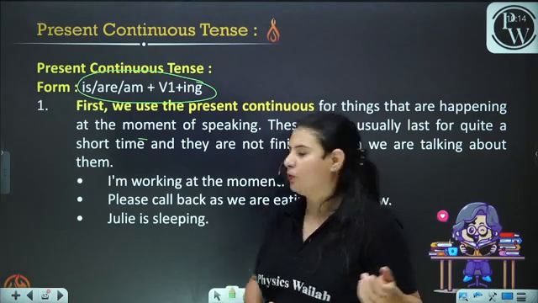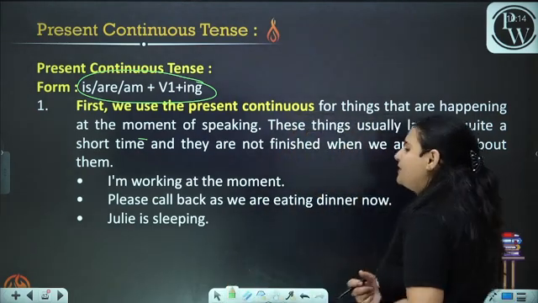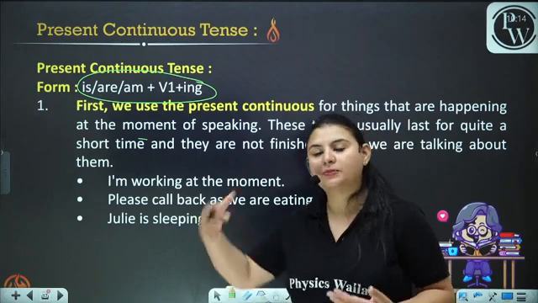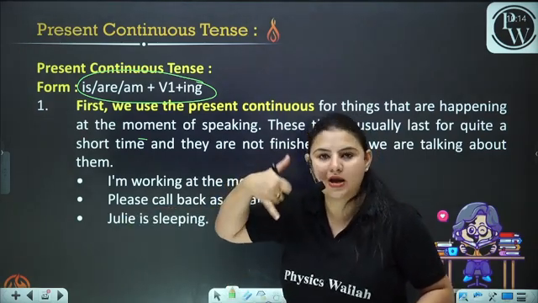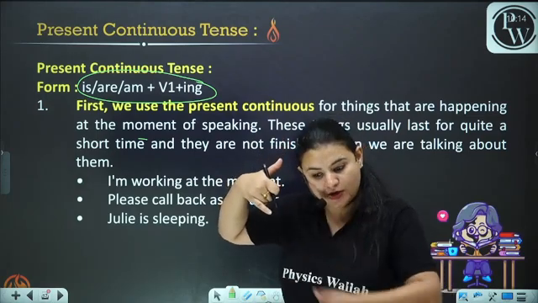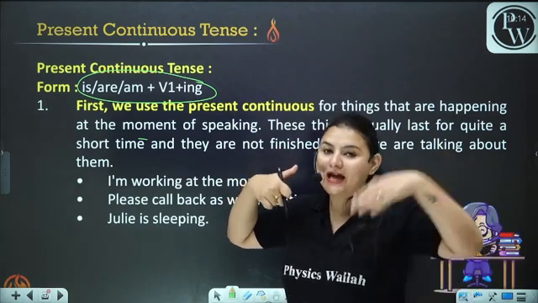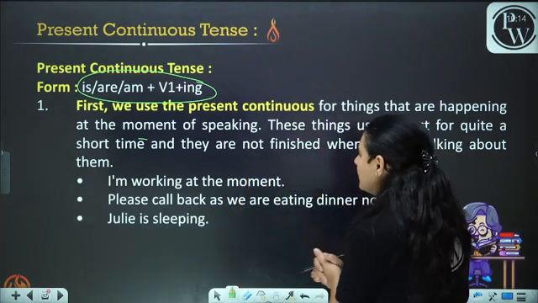I cannot talk to you. Sorry, we are eating dinner right now. We cannot talk to you. Okay, because you're doing it at the moment. You are doing it when the person is calling. The person is calling and you are doing it. That is why in that case, we use ing.